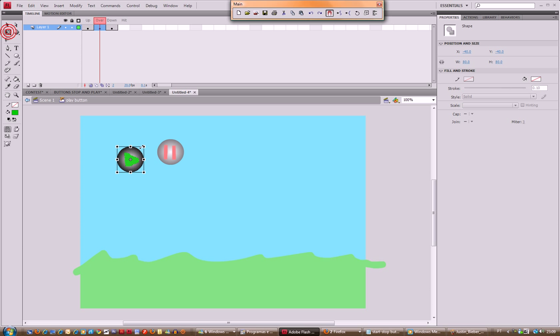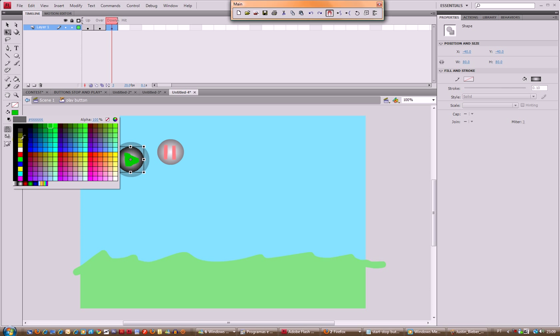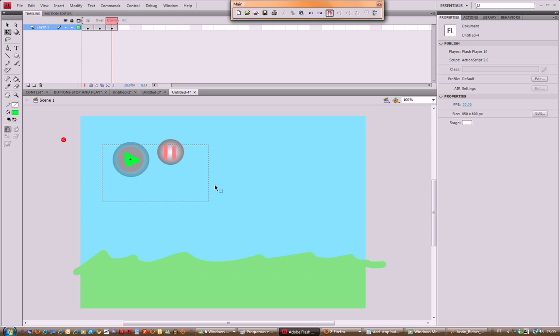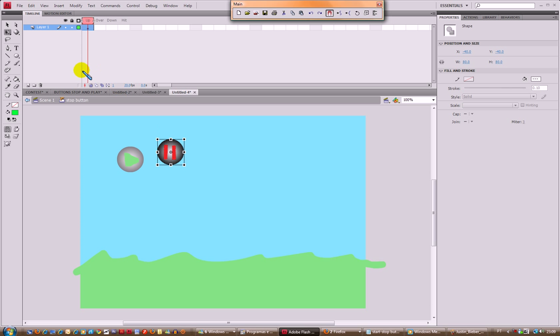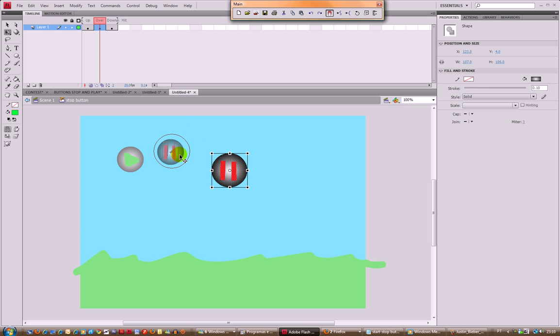In the second one, make it a little bigger and put it in the same place as it was, like this. In the third one, make it brighter, like if it was being pressed, because it will be pressed. Okay? Now let's do the same in the other one. 2 more, make it bigger, put it in the same place. Do the third one, make it brighter.